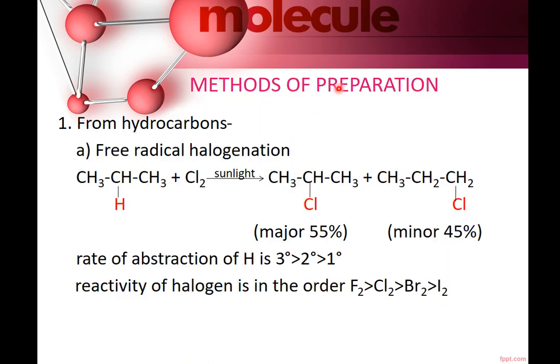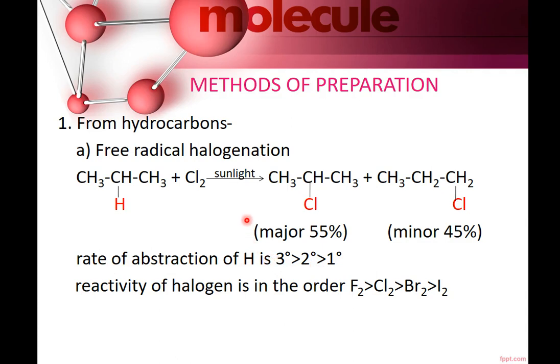Then we have methods of preparation, and the first method of preparation is from hydrocarbons. From hydrocarbons, it can be prepared by free radical halogenation. This is propane. Chlorination in the presence of sunlight, so this secondary hydrogen or primary hydrogen can be substituted. So you get 2-chloropropane which is major in amount, 1-chloropropane which is minor in amount. Means the rate of abstraction of hydrogen is tertiary greater than secondary greater than primary.